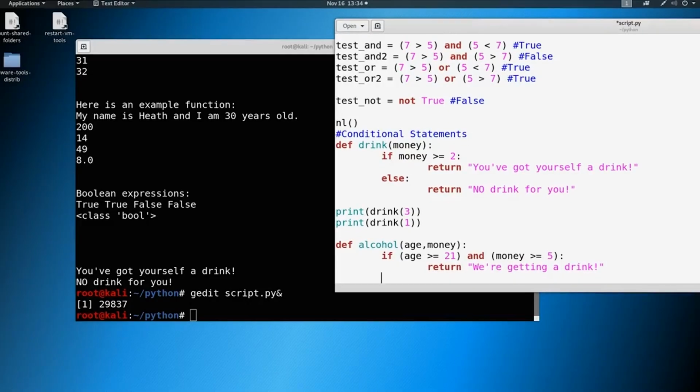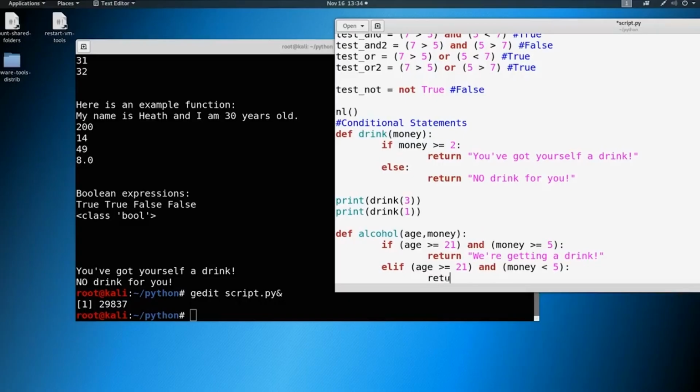Okay, now, since we're going to have multiple conditions here, we're going to introduce something called else if. Else if here is written like this, ELIF. So else if our age is greater than or equal to 21 and our money is less than $5, then let's return come back with more money.